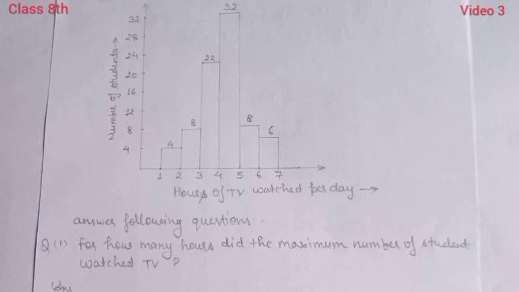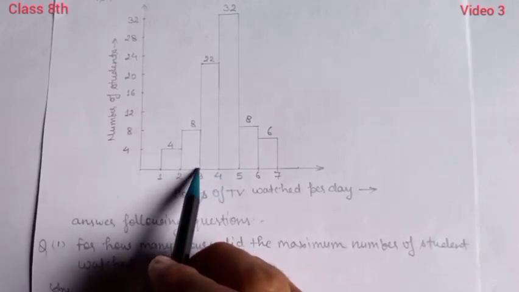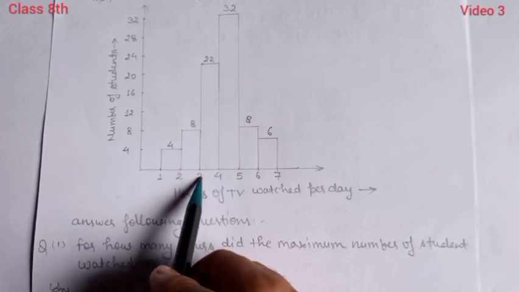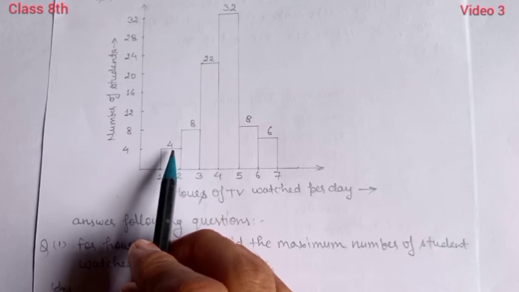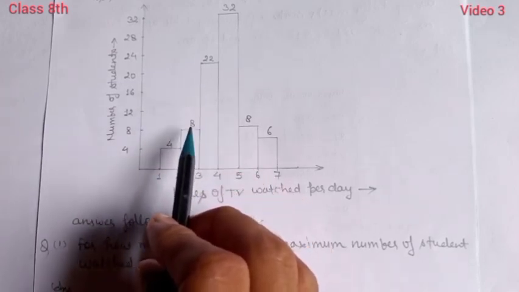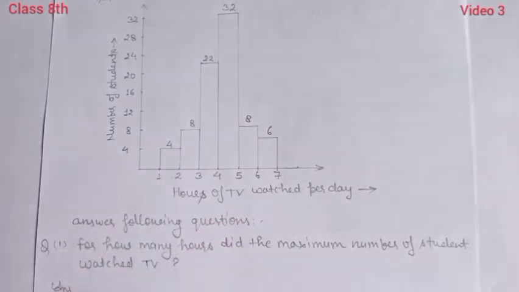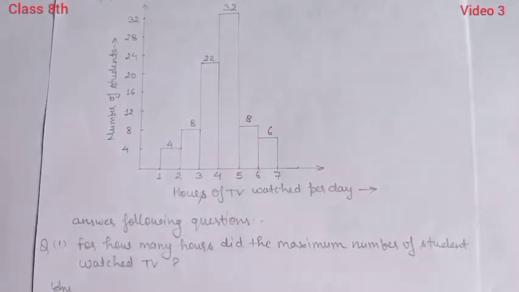Okay, let's do question number 2. How many students watch TV for less than 4 hours? Less than 4 hours means here. You can see 3 to 4 means this class comes into less than 4. So 4, then 22 plus 8 plus 4. Add up: 22 plus 8 is 30, then 30 plus 4. That is 34 students who watch TV for less than 4 hours.